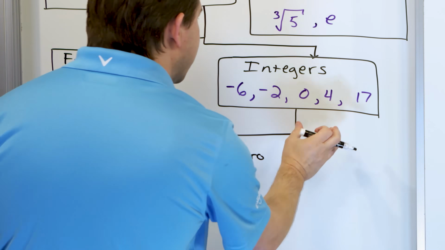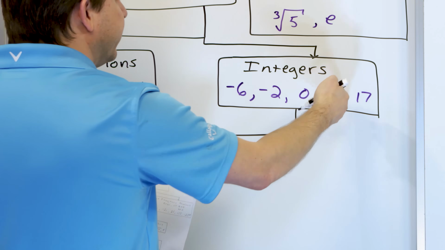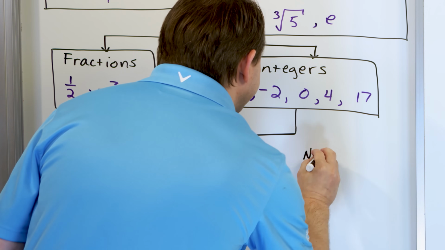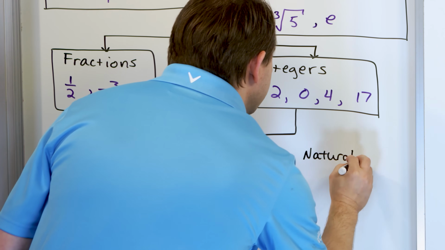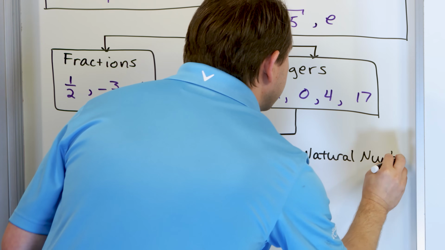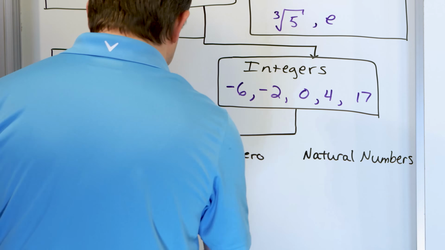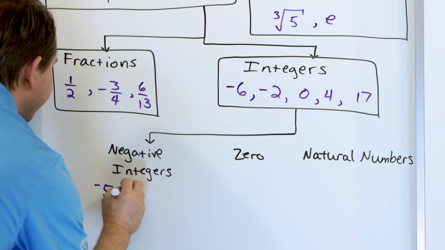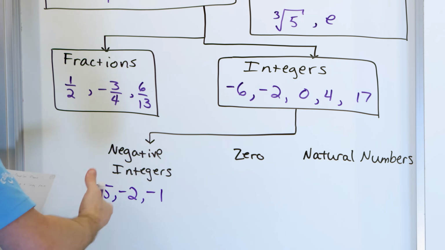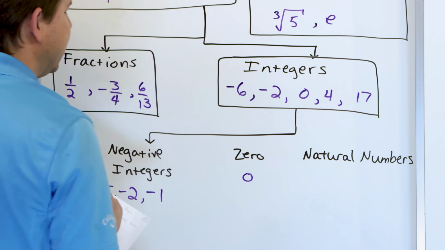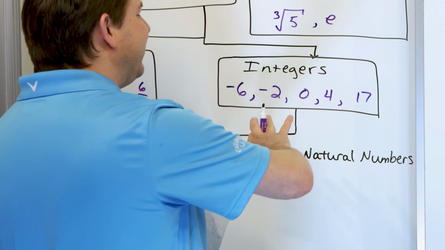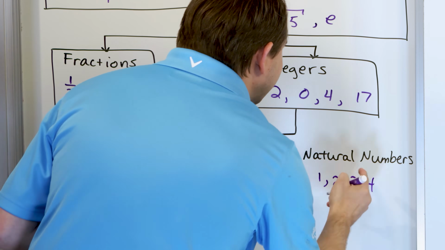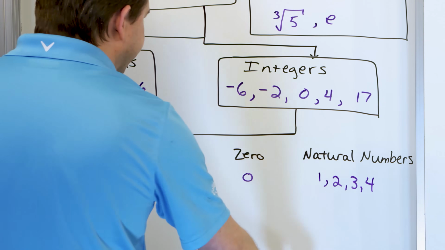And we have the positive ones other than 0, like 1, 2, 3, 4, 5, 6, 7, 8, 9, those things. We have a special name for those. Those are called the natural numbers. So let's just write a couple of quick examples to show what these are. The negative integers, as you might guess, would be things like -5, -2, -1, -34, whatever. 0 is a very special number. It's the only one that lives right there. And the natural numbers are everything left over on the positive side. 1, 2, 3, 4, ... Basically the positive kind of whole numbers over there.